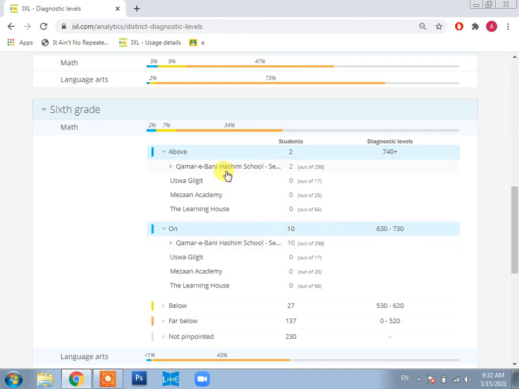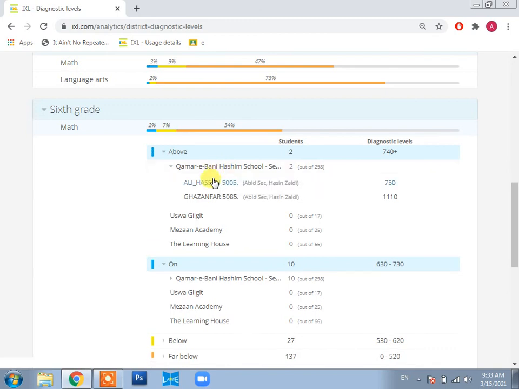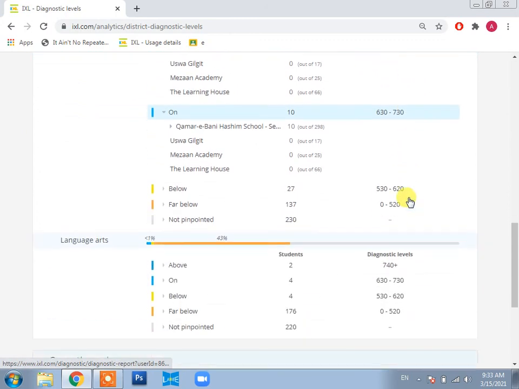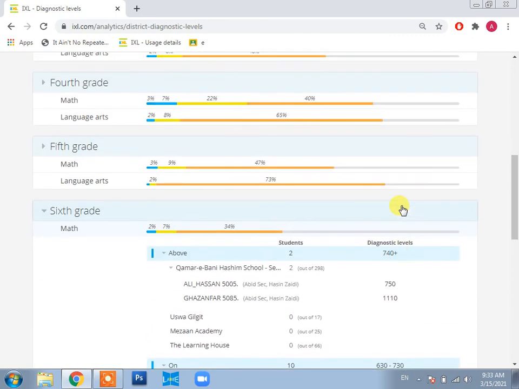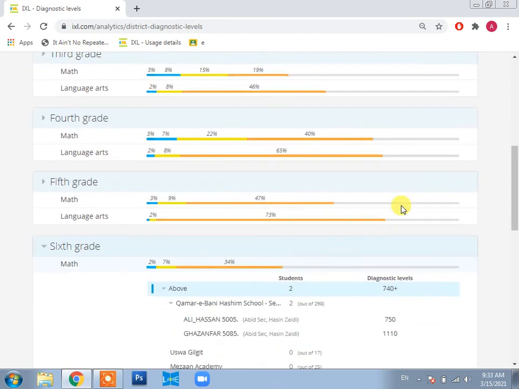If you want to see the schools, you can click this, and if you want to see the student names, you can click on this, and you can see the student level, and you can see their exact levels, right? So this is a new feature that we were looking for. It can help us. So we should go through this, and we can work accordingly.